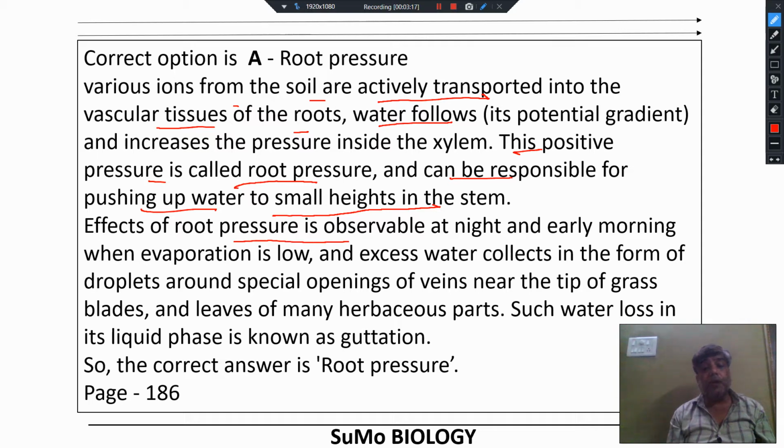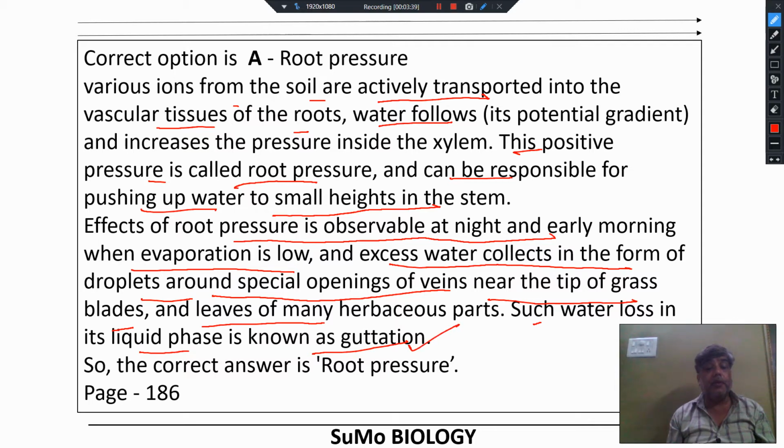Effect of root pressure is observable at night and early morning when evaporation is low, and excess water collects in the form of droplets around the special openings of veins near the tip of grass blades and leaves of many herbaceous plants. Such water loss in the form of liquid phase is known as guttation.